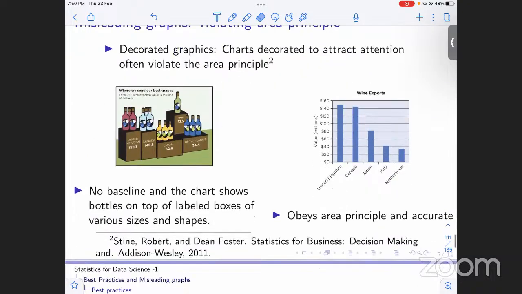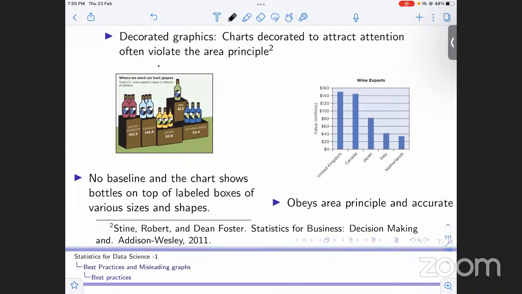So now, what if we had to make a good graph out of this, not a misleading one? This would be the better way to do it, right? We are starting from a baseline, the area principle is obeyed, and the bars have equal width. So this obeys the area principle, and it is also accurate. This is the better representation of the data.